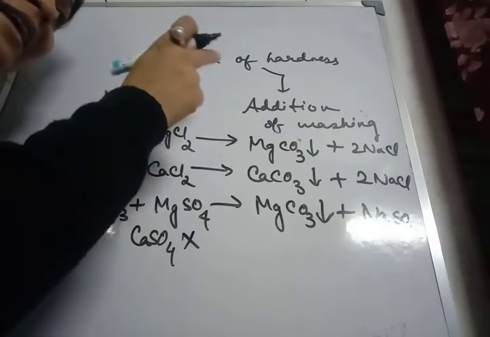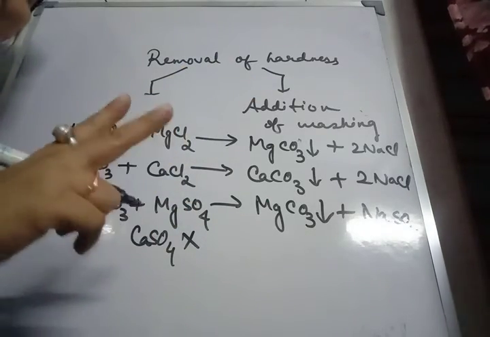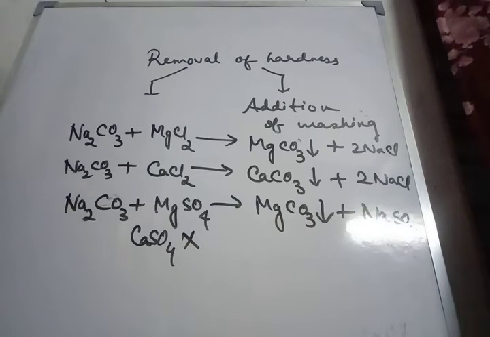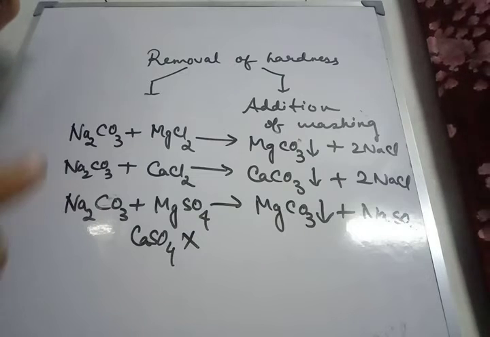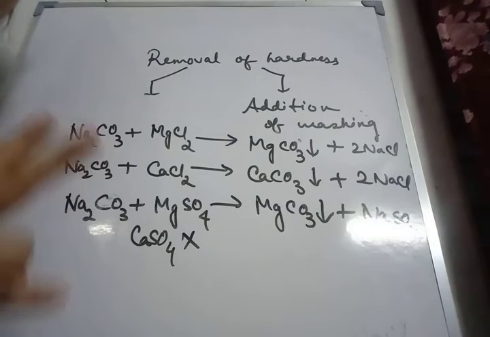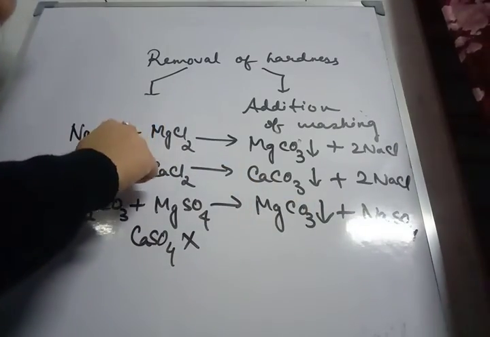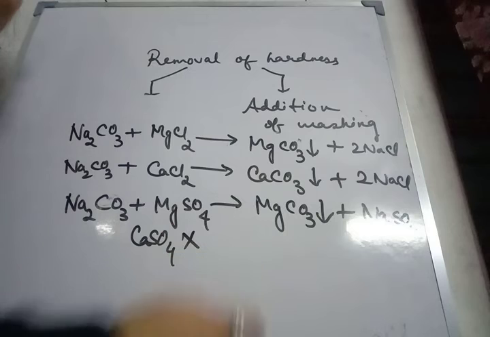So under addition of washing soda, only these three equations, and under boiling we have two equations for calcium and magnesium bicarbonate. Okay, in both the methods, boiling and addition of washing soda, filtration is the common method. Here also, after adding washing soda, we have to use filtration to remove these insoluble parts.